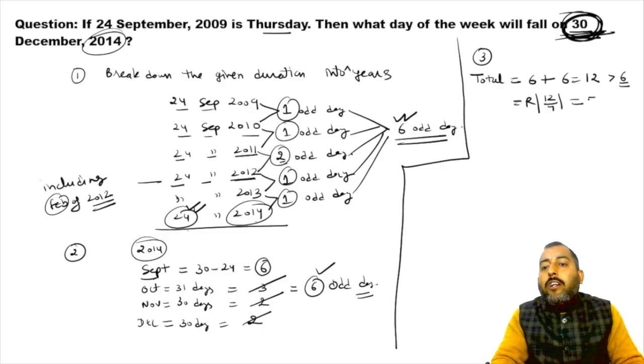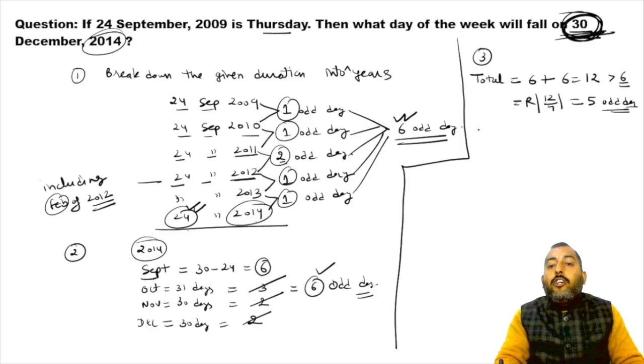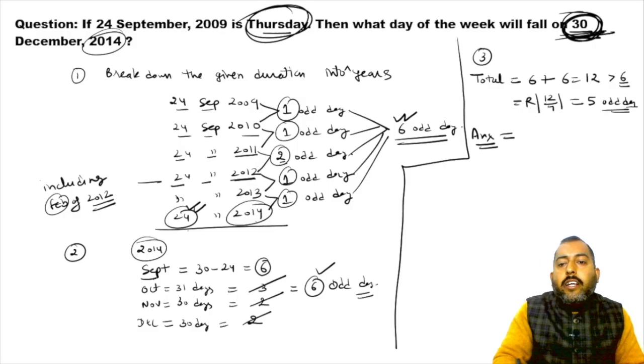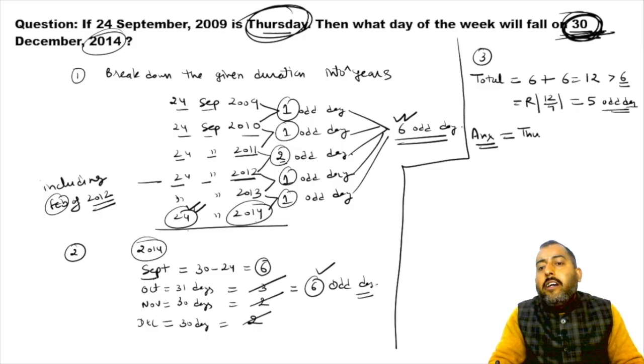If you divide 12 by 7, your final remainder is 5 odd days. Okay, so your answer will be reference day, which is Thursday, plus number of odd days that you were getting, 5.